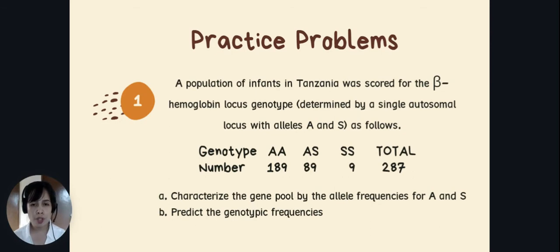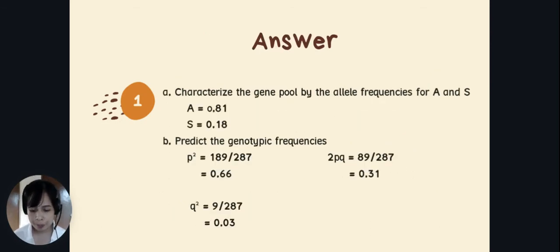So what should we do first? We need to predict first the genotypic frequencies, because we have the number of individuals for each genotype. So it's easier for us to identify the frequency.